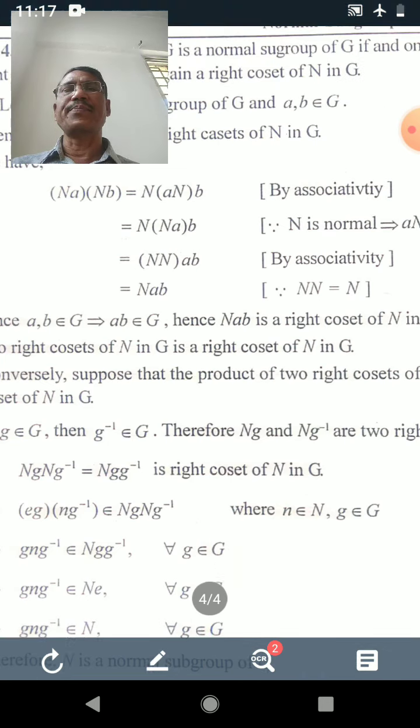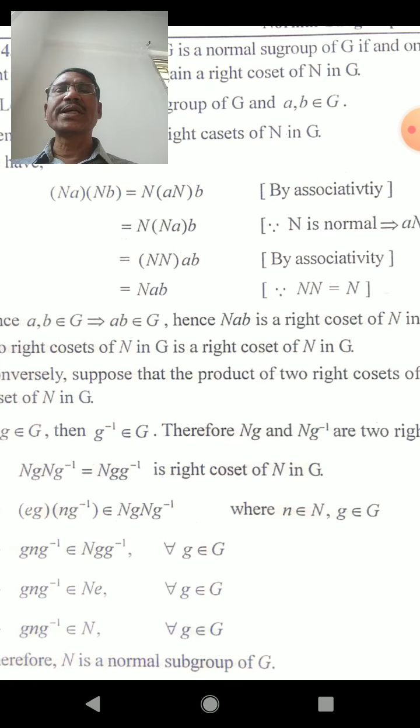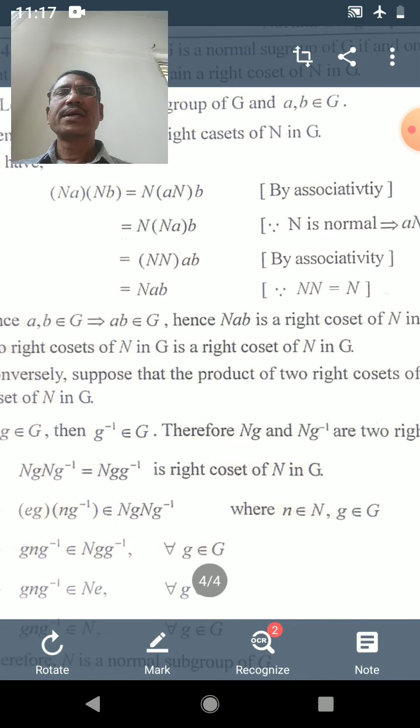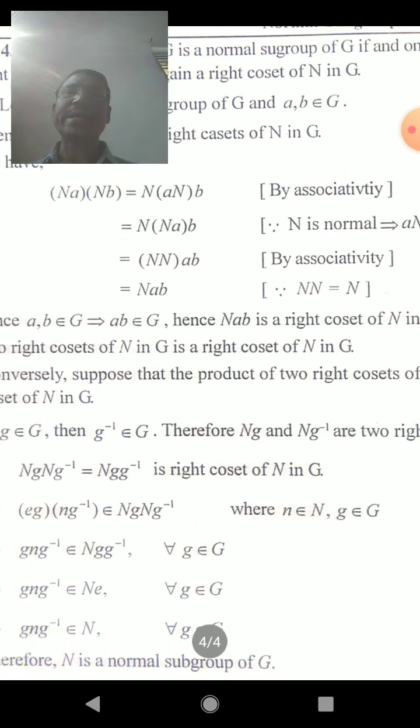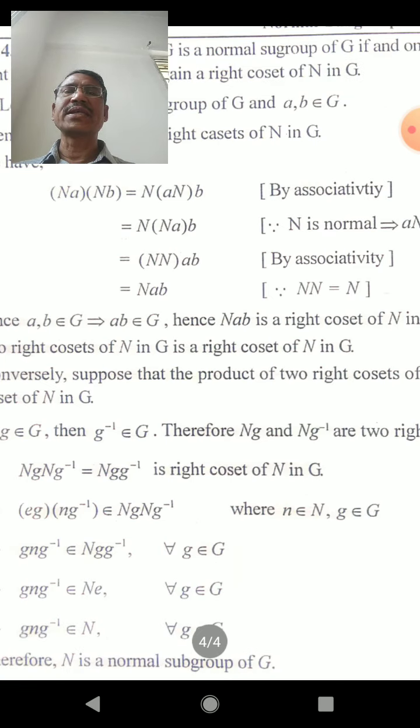Now here a is an element of group G, b is also an element of group G, therefore a into b is also an element of group G, and therefore Nab is a right coset. That means NaNb is a product of two right cosets, and we get Nab is also a right coset. That means the product of two right cosets is again a right coset.